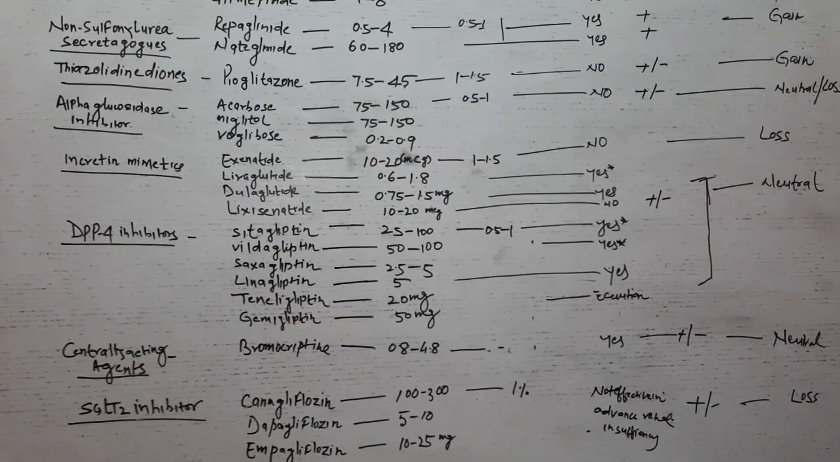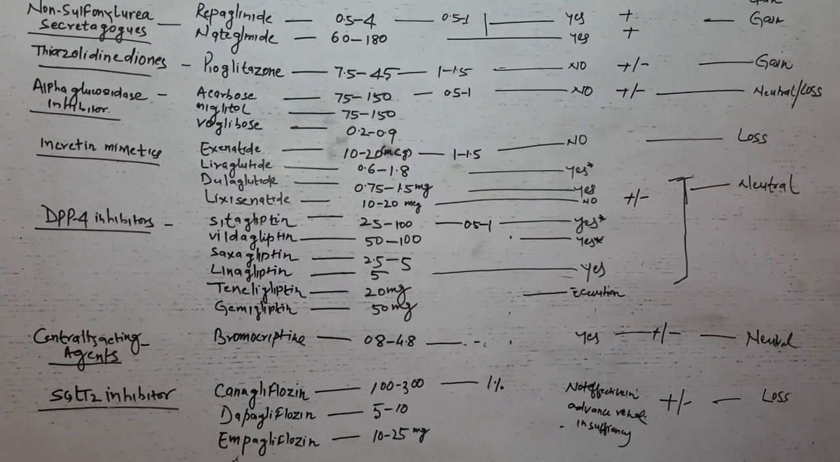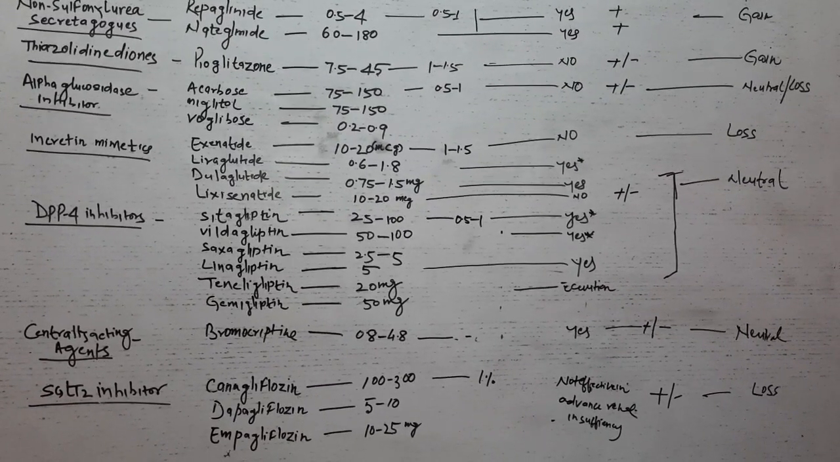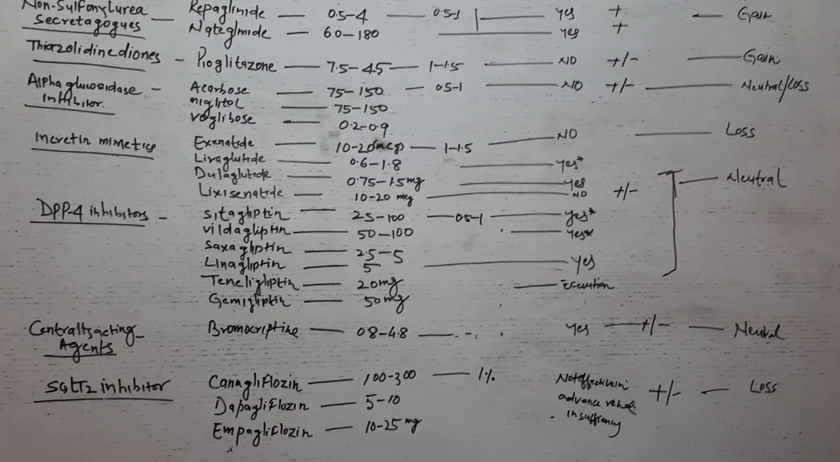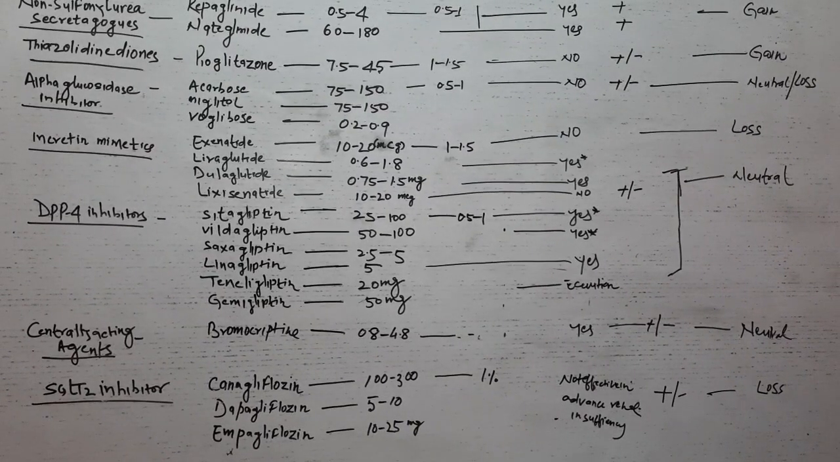Now come to miglitol. Its clinical efficacy is similar to acarbose and it has less flatulence and less elevation of liver enzymes. But the incidence of diarrhea is far more. The dosage is similar to that of acarbose.